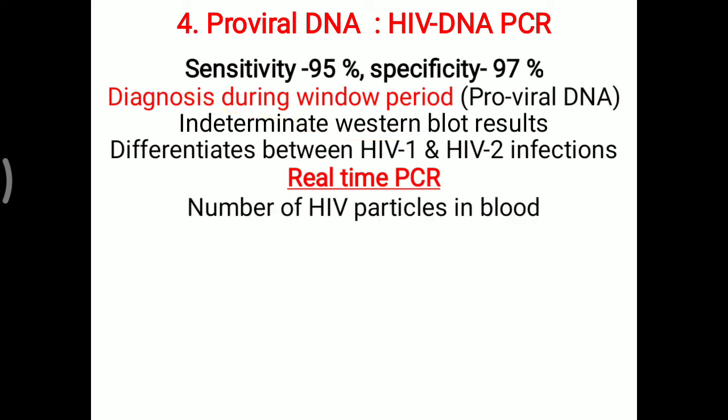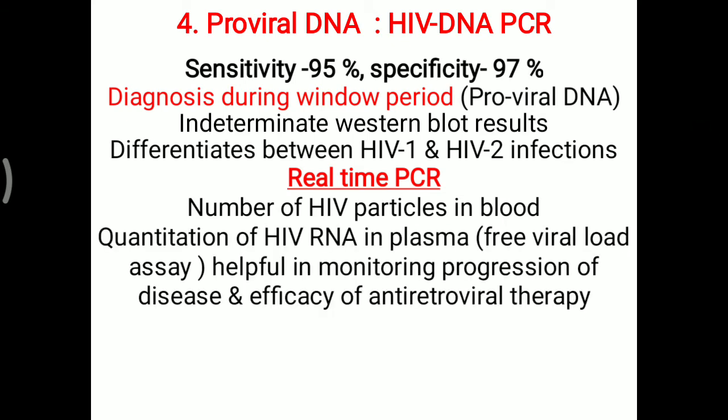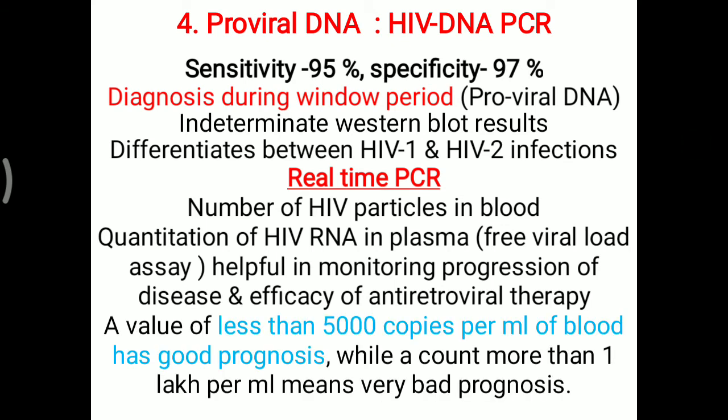is RT-PCR, that is real-time PCR, where number of HIV particles in blood can be detected. So that is quantification of HIV RNA in plasma, free viral load assay, helpful in monitoring progression of disease as well as efficacy of antiretroviral therapy, whether after giving treatment viral load is maintained or it is in a progression phase, that can be detected by this RT-PCR. A value of less than 5,000 copies per ml of blood has good prognosis, while a count more than 1 lakh per ml means very bad prognosis for that patient.